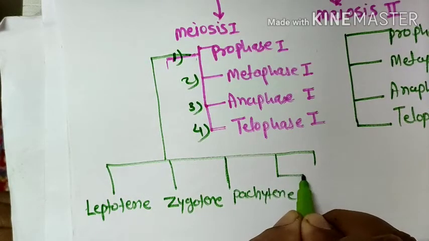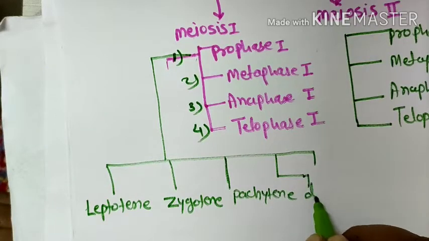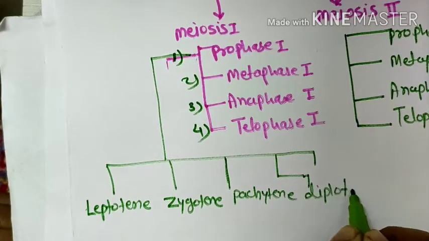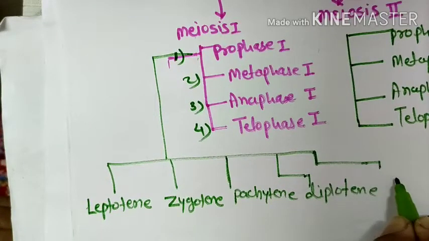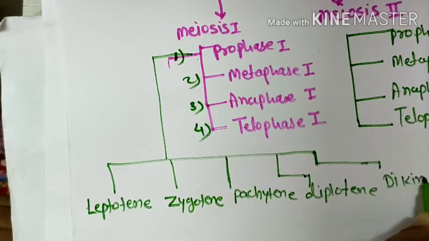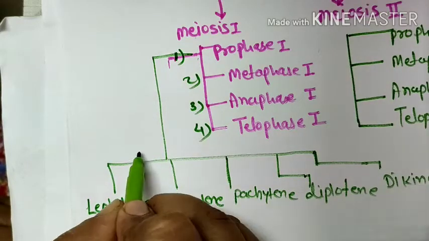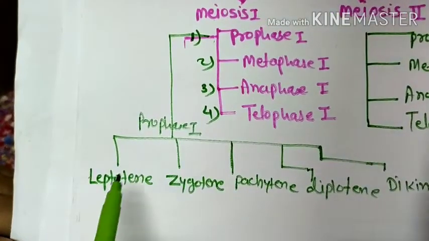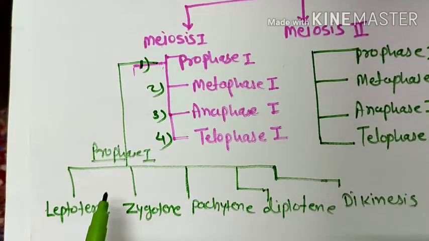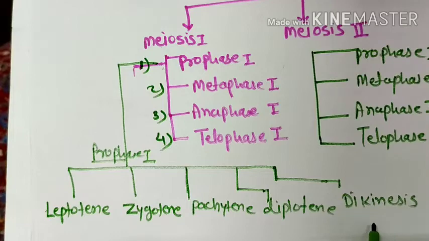The fourth one is diplotene, D-I-P-L-O-T-E-N-E, and the fifth one is diakinesis. We studied all these 5 phases of prophase 1 in detail. So, this prophase is a lengthy stage. It shows these 5 different phases: leptotene, zygotene, pachytene, diplotene, and diakinesis.